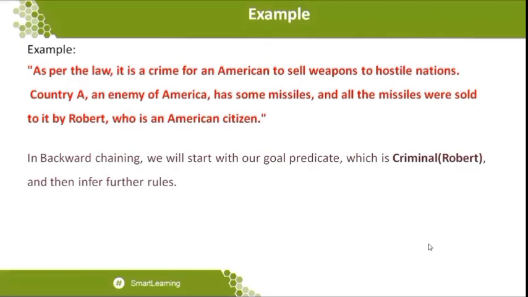So this is the sentences which are given over here. In backward chaining, we will start with the goal predicate, which is Criminal(Robert). So Criminal(Robert) is being concluded. But what we want to do is infer. I already told you what the meaning of infer is.